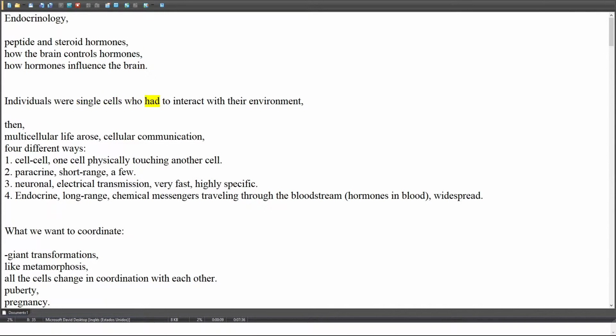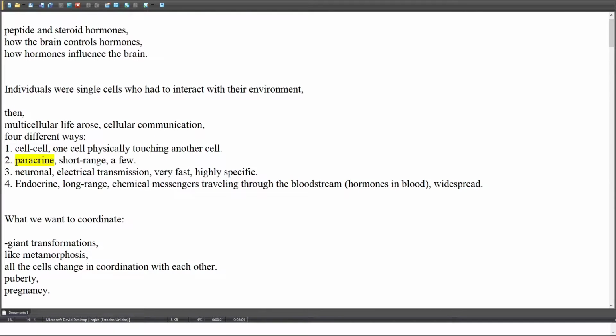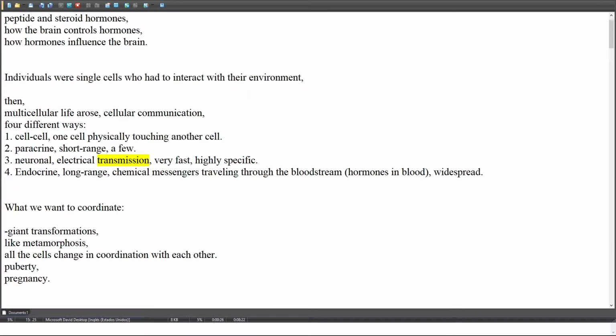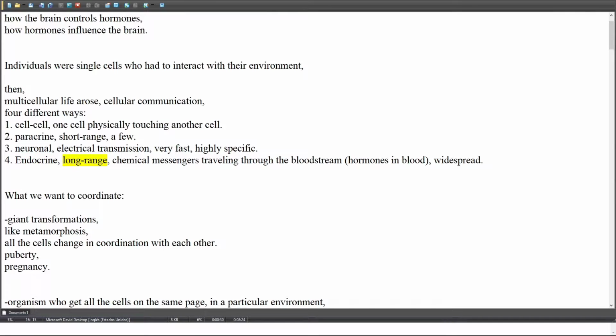Individuals were single cells who had to interact with their environment. Then multicellular life arose, and with it cellular communication in four different ways. One, a cell physically touching another cell. Two, paracrine, short range. Three, neuronal, electrical transmission, very fast, highly specific. Four, endocrine, long range, chemical messengers traveling through the bloodstream, hormones in blood, widespread.